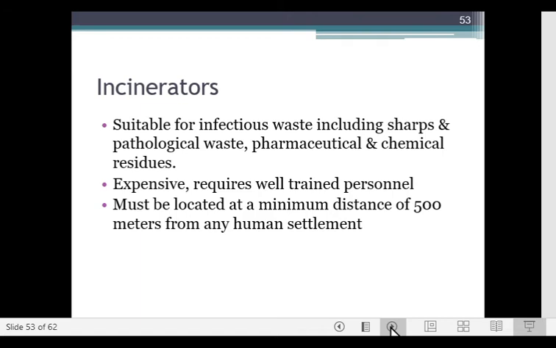Incinerators are suitable for infectious waste including sharps, pathological waste, pharmaceutical and chemical residues. They're expensive and require well-trained personnel, but they should be located at a minimum distance of 500 meters from any human settlement because they release toxic gases.